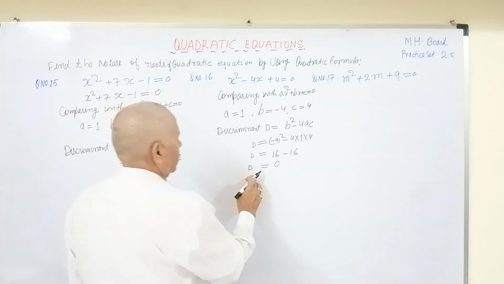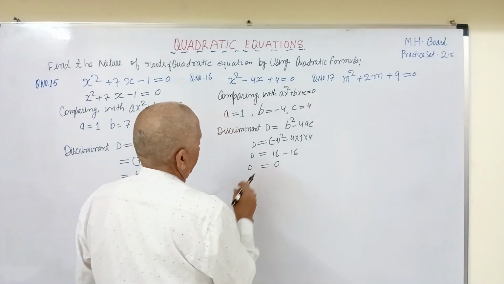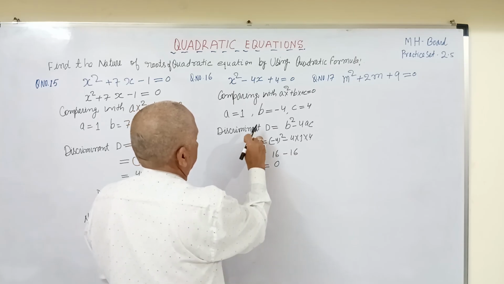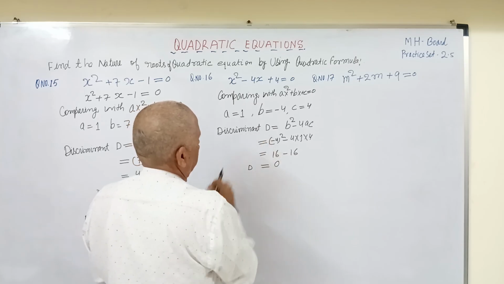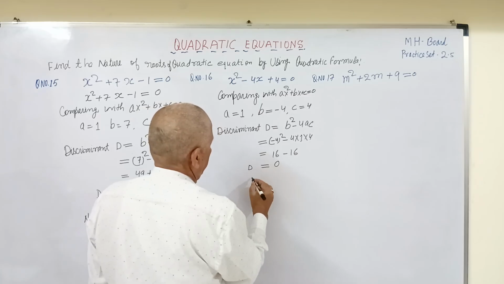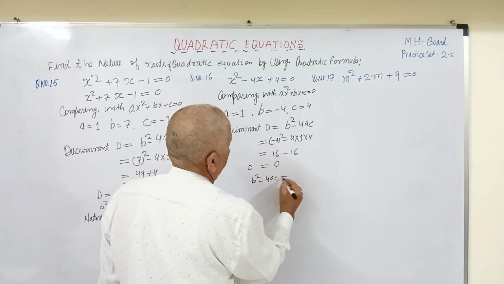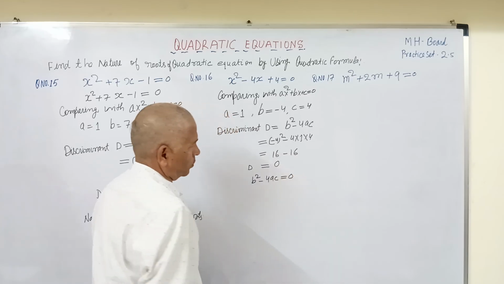So we will get D equals to 0, or we can say b square minus 4ac equals to 0.